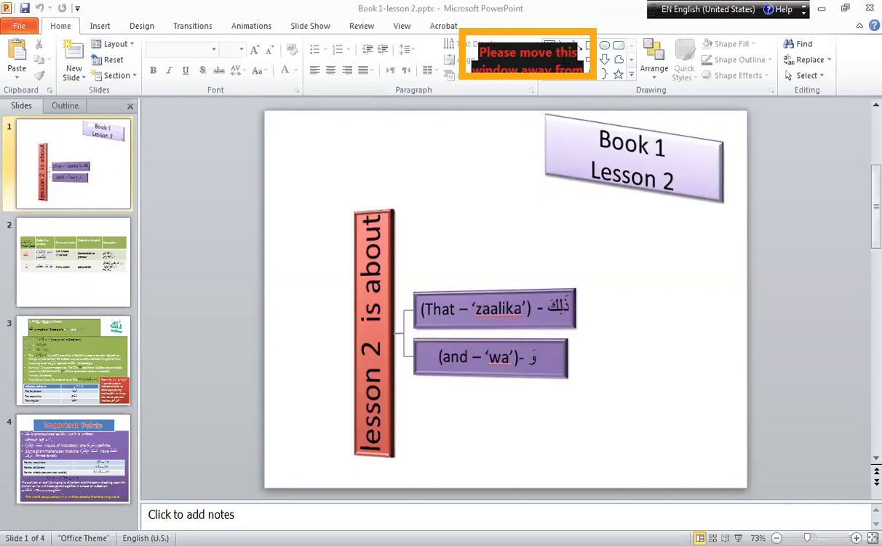Ma haza. What is this? Haza dikun. Dikun means rooster or cock. Okay.